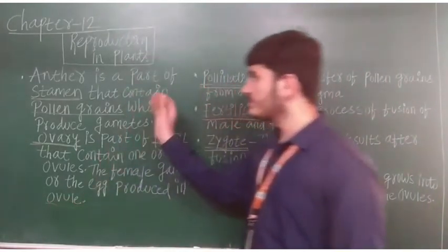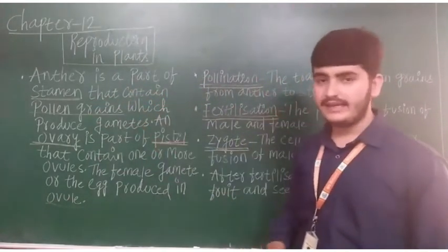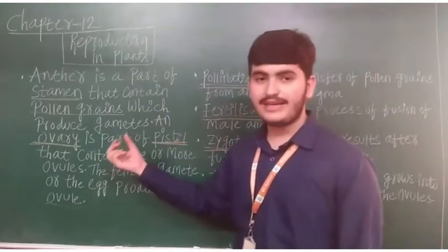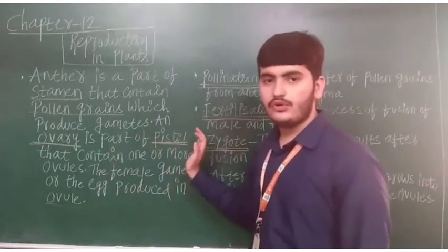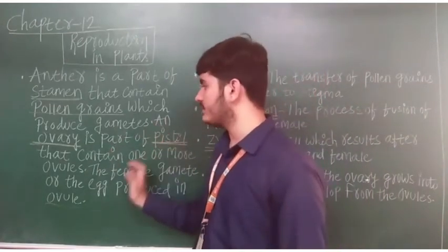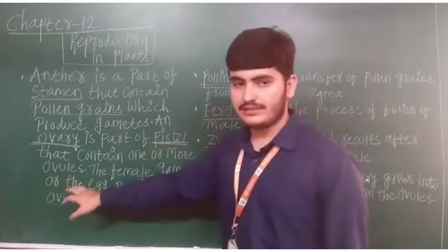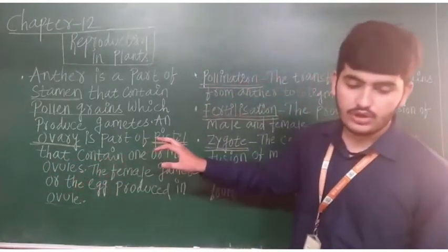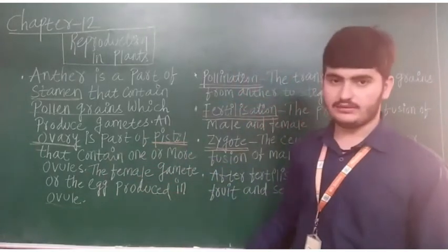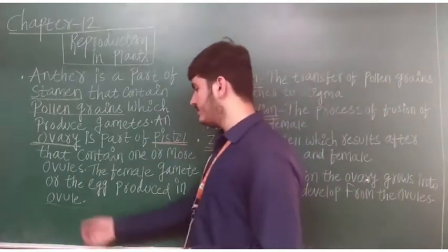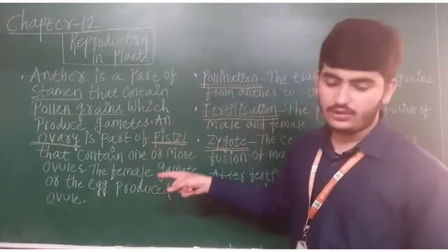Understood? Once again, just see, anther is a part of stamen that contains pollen grains which produce gametes. It produces gametes, means giving birth. And the ovary is a part of a pistil. Pistil is a part of the female reproductive organ. So ovary is also a female organ that contains one or more ovules. So the female gamete or the egg is produced in the ovule. Where are the female gamete and the egg produced? In the ovules. Here there are pollen grains and there are the ovules.